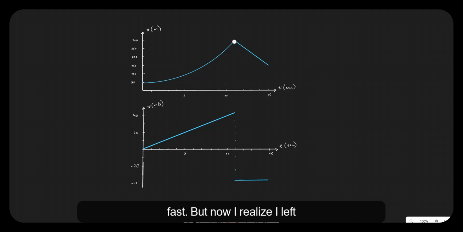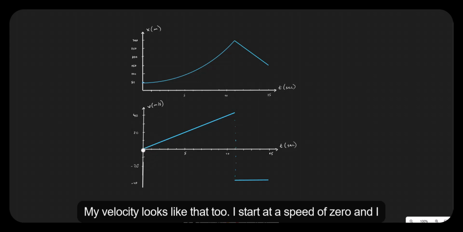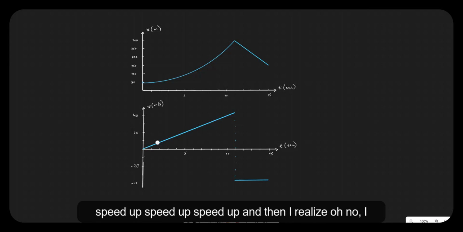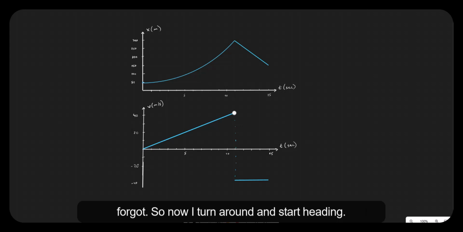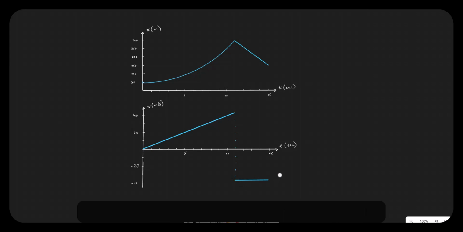But now I realize I left something where I started, so I turn around and start heading back at a constant rate. My velocity looks like that too. I start at a speed of 0, and I speed up, and then I realize, oh no, I forgot. So now I turn around and start heading back.